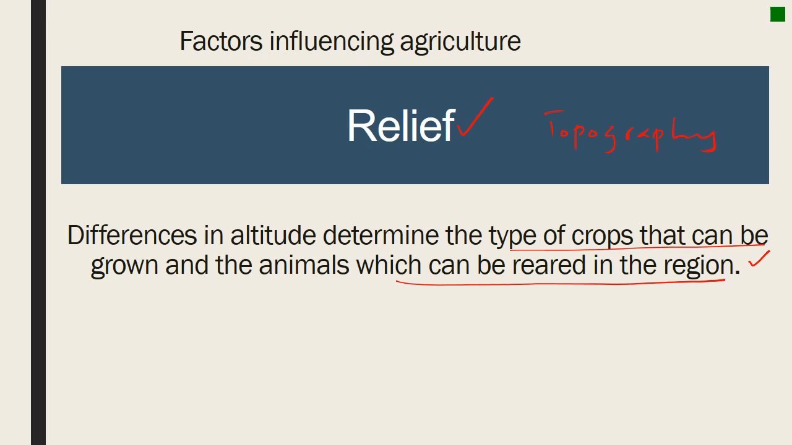For example, crops like tea and coffee do well in higher altitudes of about 1,500 meters above sea level, while rice, cotton, and sugarcane require low altitudes. Again, it should be noted here that lowland areas ease cultivation and mechanization of agriculture.